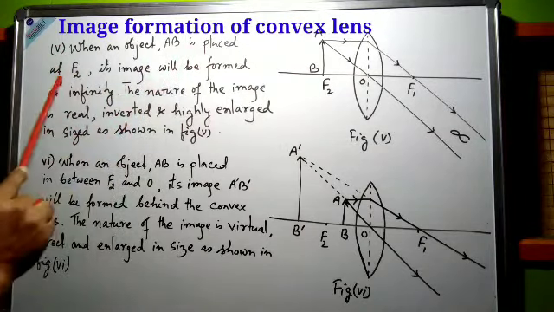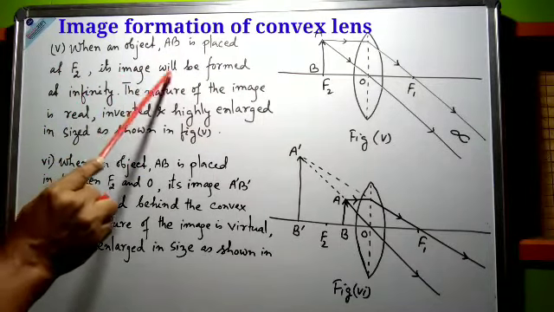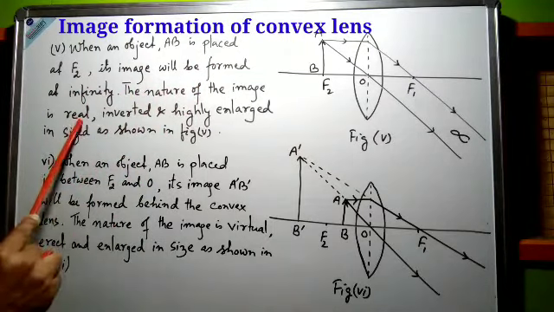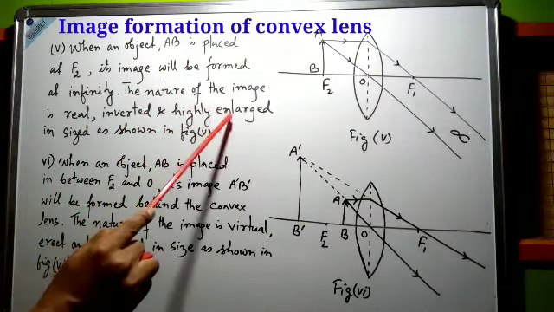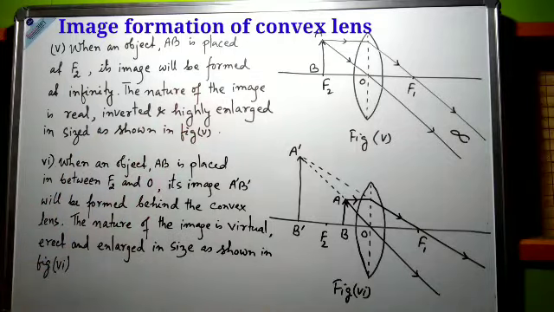Point number 5 we may write like this: when an object AB is placed at F2, that is principal focus, its image will be formed at infinity. The nature of the image is real, inverted, and highly enlarged in size, as shown in figure 5. And next we have to see figure number 6.